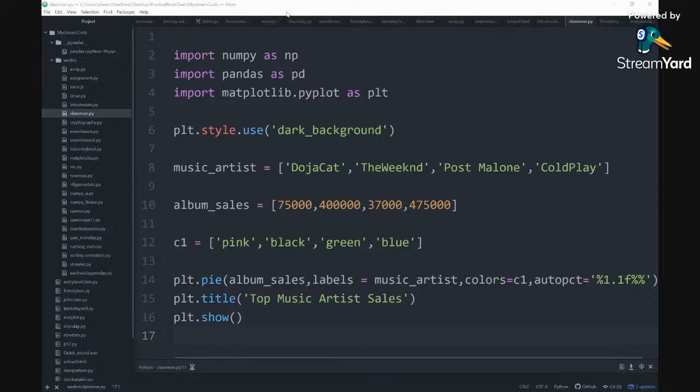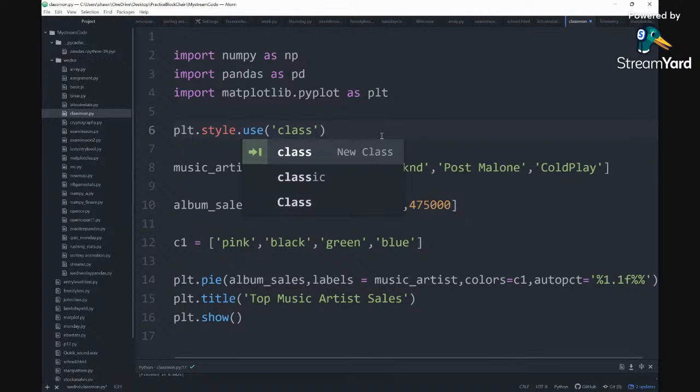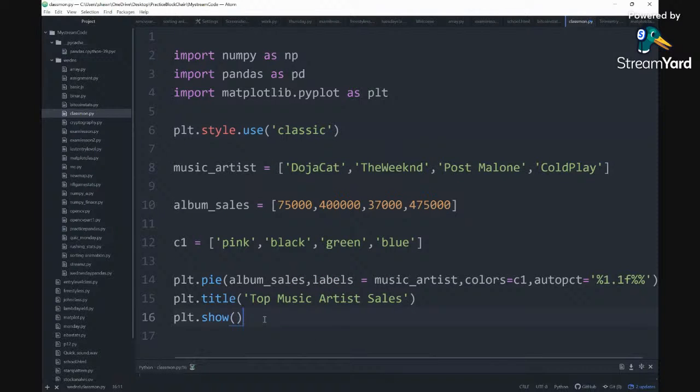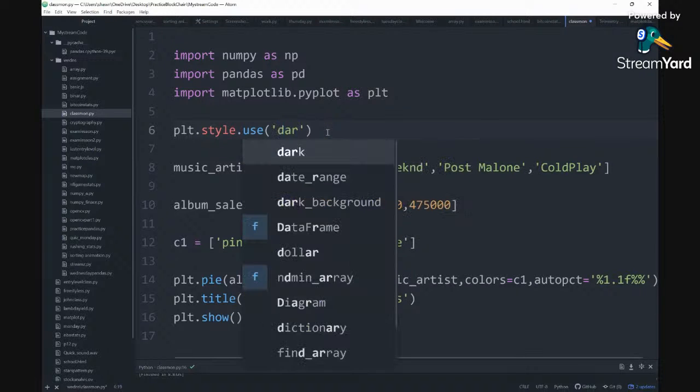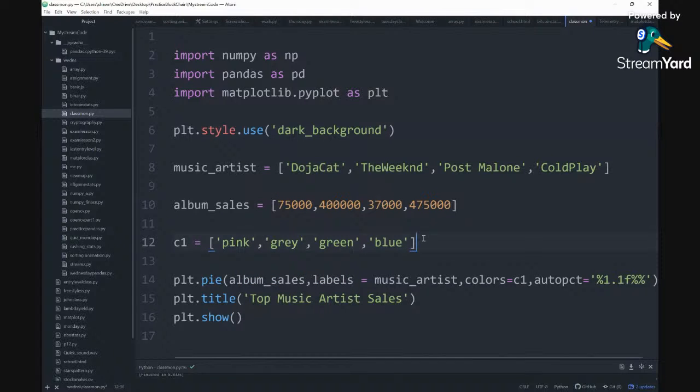All right, maybe let me make this classic. Let me change this to classic because we made the Weeknd color black, so we're gonna make this classic. And let me run it so we can have a better description of the graph. See, it's still a little dark. All right, so let's make the Weeknd color gray. It'll be better gray, and then we'll take just a dark background because it's a dark color. So let me run it. Let me see. This was a little better. Okay, this is much better.